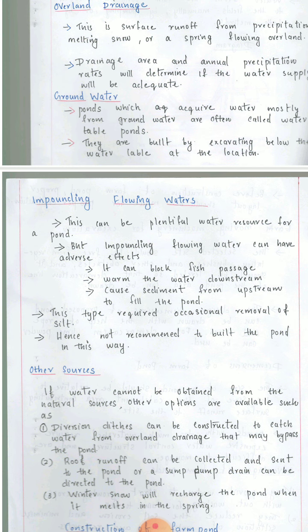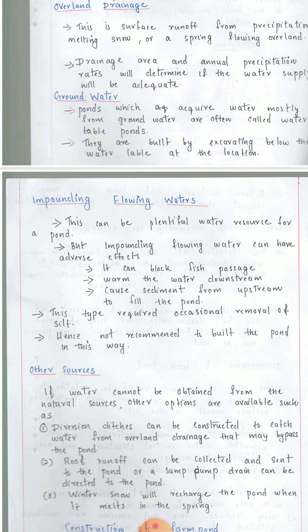Next is groundwater. Ponds which acquire water mostly from groundwater are often called water table ponds. They are built by excavating below the water table at the location. Means at the greater depth if we store the water, they are called as the groundwater ponds.